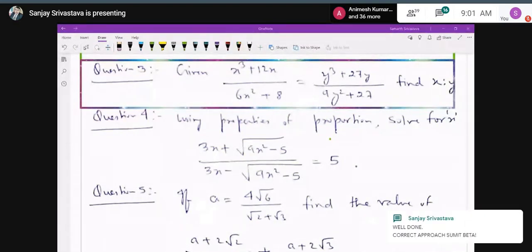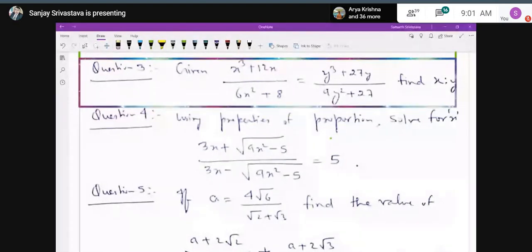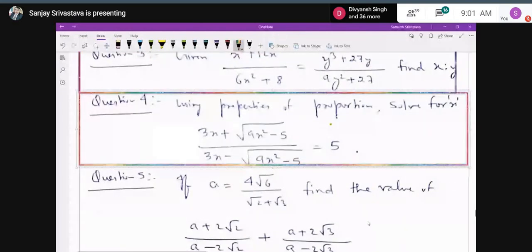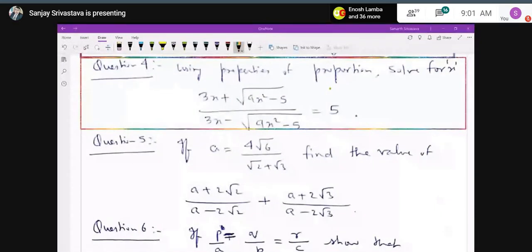Okay, very good, beta. Who was this, by the way? Sumit. Yes, sir. Okay, very nice, Sumit. Very good. Boys are so alert. Very nice to see. Okay, now question number 4. Using properties of proportion, solve for x: (3x plus under root 9x square minus 5) upon (3x minus under root 9x square minus 5) equal to 5. Okay, how can we proceed in this sum? Yes, anybody? Sir, in this also we can use componendo and dividendo. Absolutely correct.